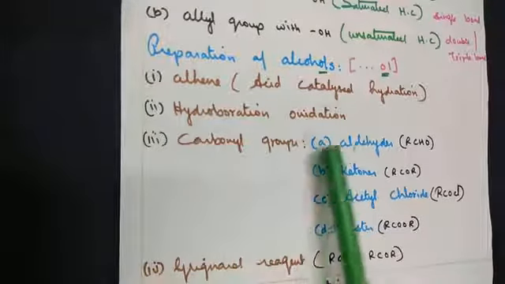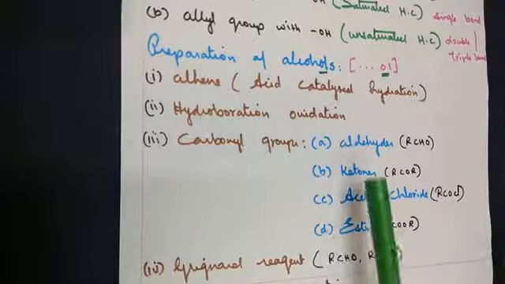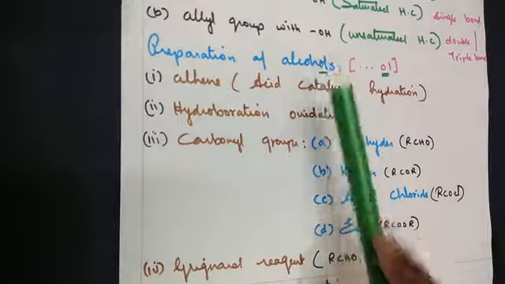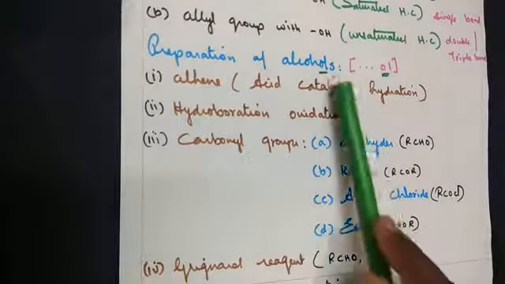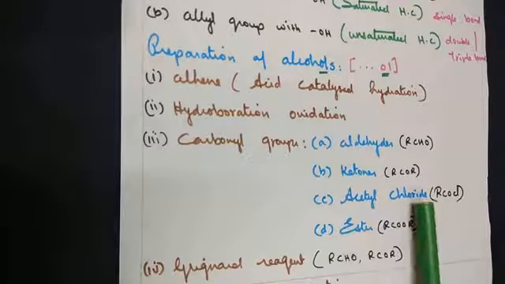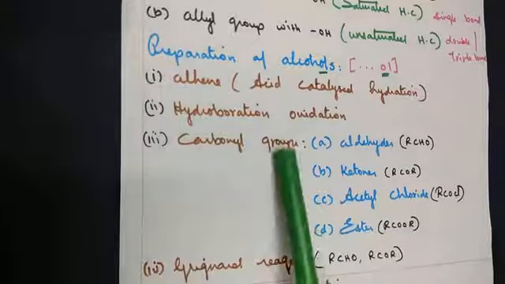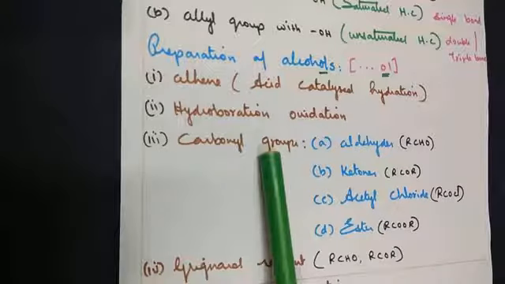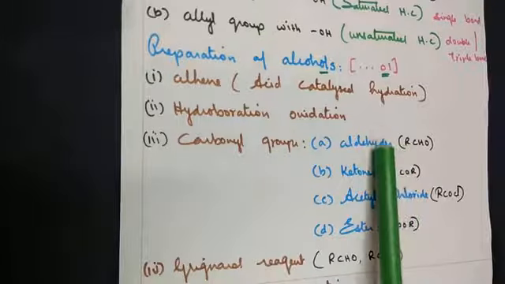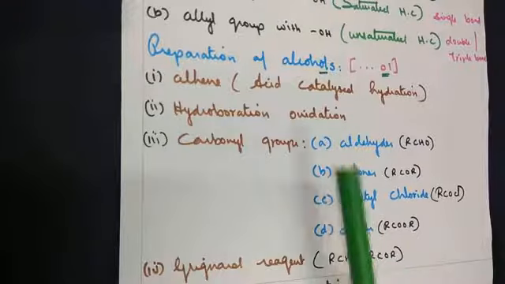Now under carbonyl group we have so many subcategories. From aldehydes we can prepare alcohol. From ketones we can prepare. From acetyl chloride it can be prepared. From ester it can be prepared. Now what's the meaning of carbonyl group? Let me just give you one word for you to remember for the time being. Then when we move on to the particular example, I will teach you in detail.